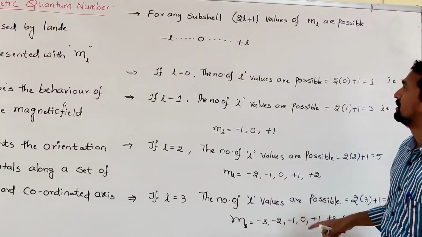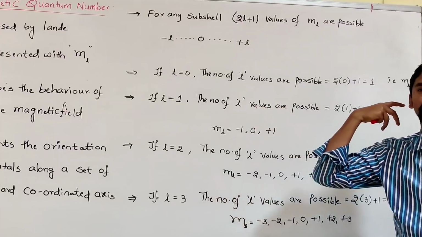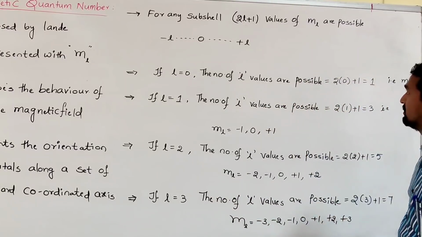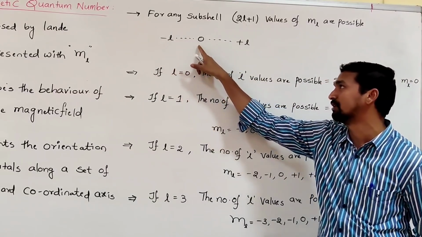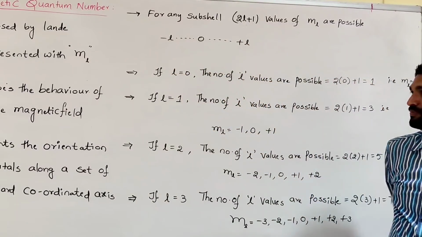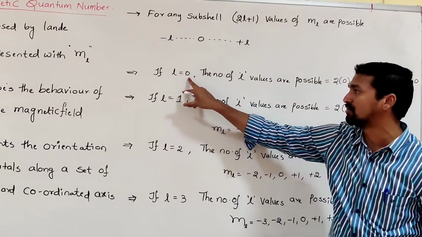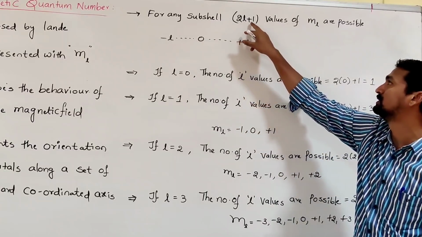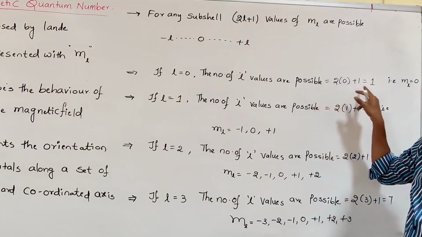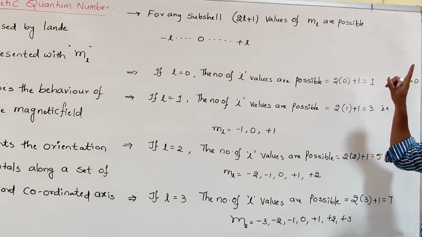Let us come to the magnetic quantum number values. How can we write those values? They start from minus l to 0, and 0 to plus l. What do you mean by this? Let us take the first one. If l is equal to 0, the number of ml values possible is 2 into 0 plus 1, that is equal to 1. One value, so where does it start from?